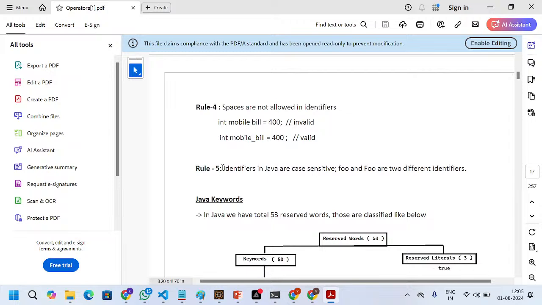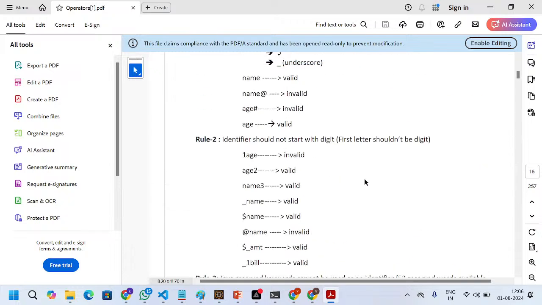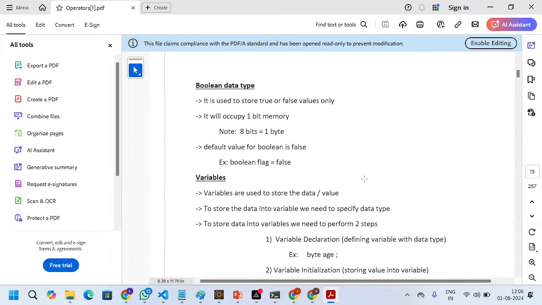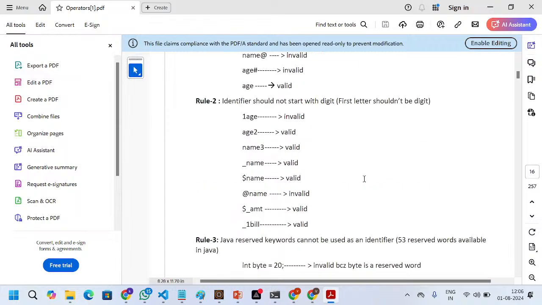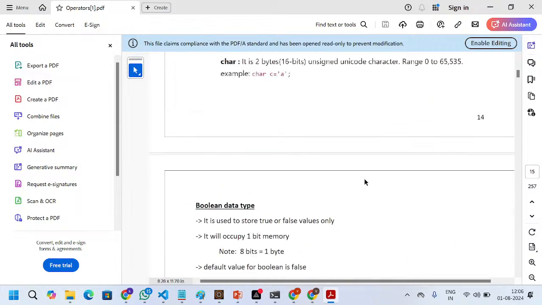Next one: identifiers are case sensitive. If you see here, this will be considered as a variable and this will be considered as a class name. That's why Java is case sensitive. Every word has its own meaning, so we need to follow the structure while giving the naming conventions.